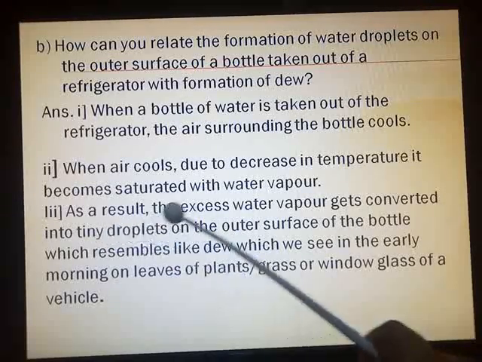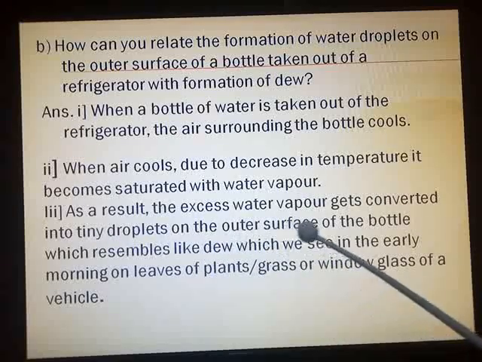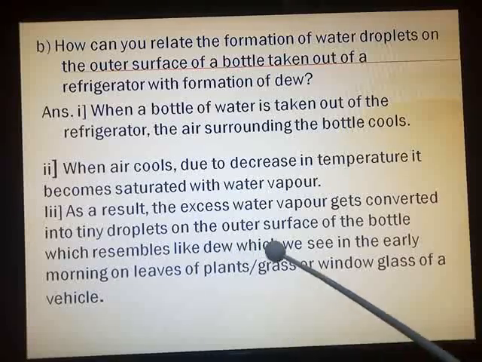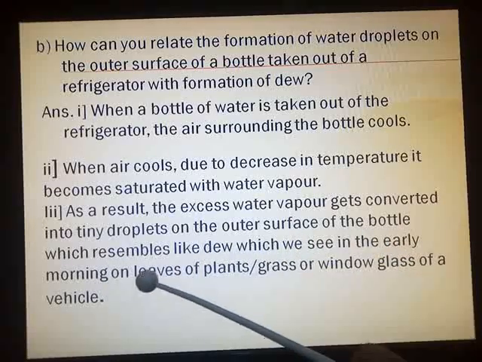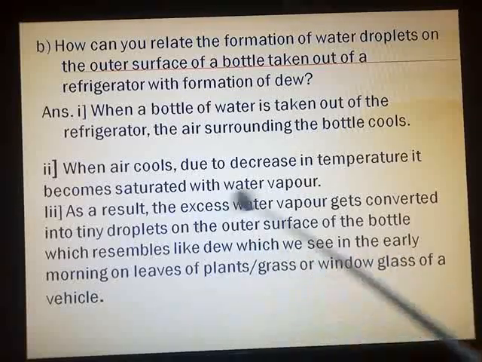As a result, the excess water vapor gets converted into tiny droplets on the outer surface of the bottle, which resembles dew, which we can see in the early morning on the leaves of plants or grass or window glass of a vehicle.